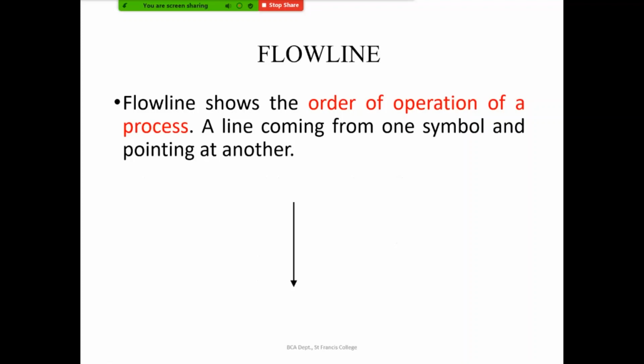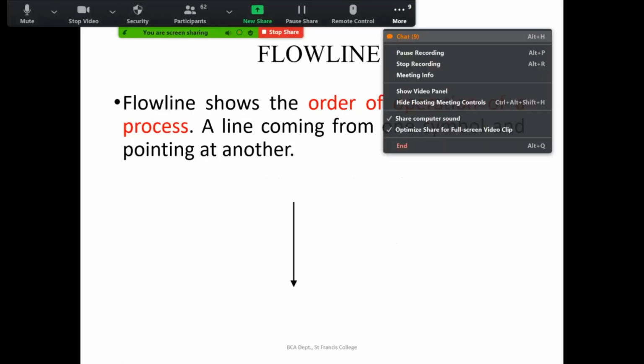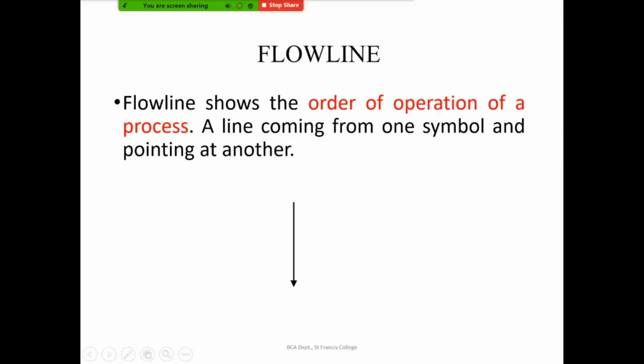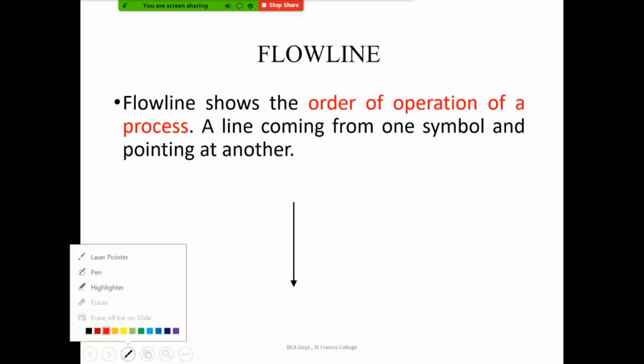A line is coming from one symbol and pointing to another symbol. So this flow line is nothing but an arrow which connects two symbols together, and it shows the order of operation of the process. Is it clear?